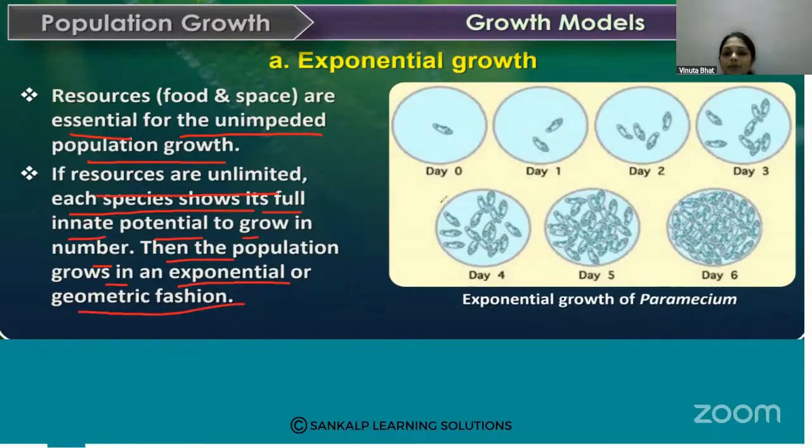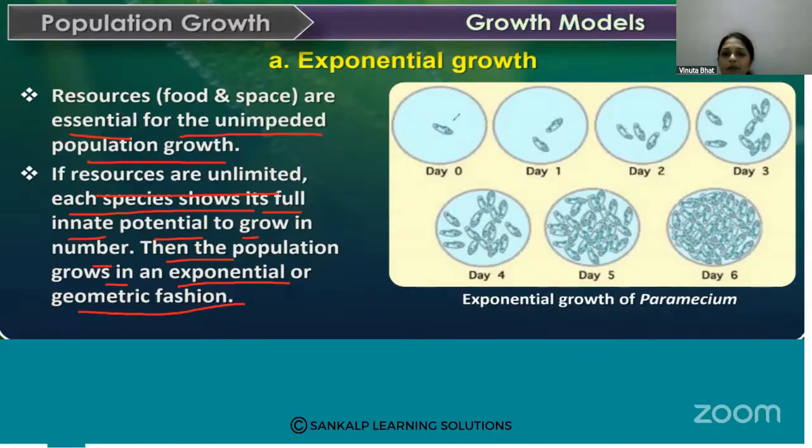So see here, for a population to increase, what is mainly needed? Food. Okay, so availability of the food and the space. So these are the basic things needed to increase the number. If the organism has enough space and enough nutrients and food, then it shows rapid growth.